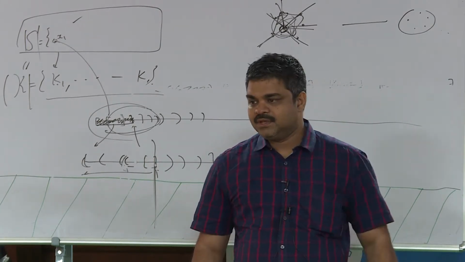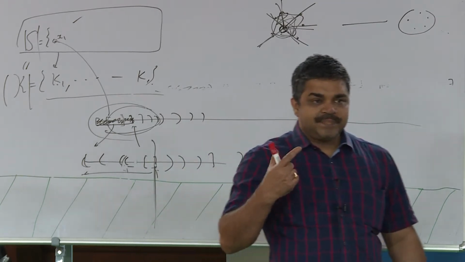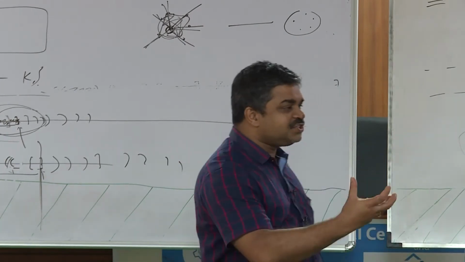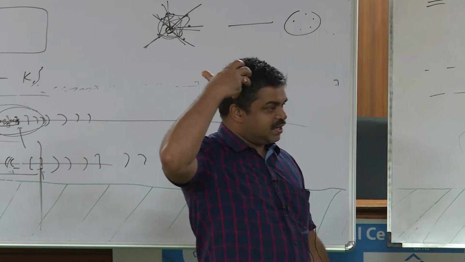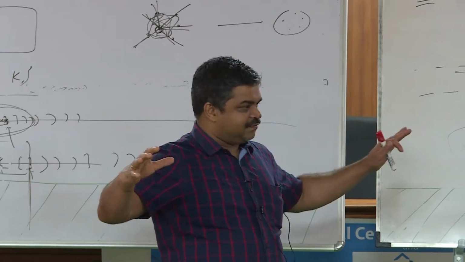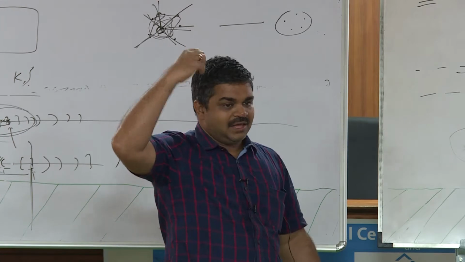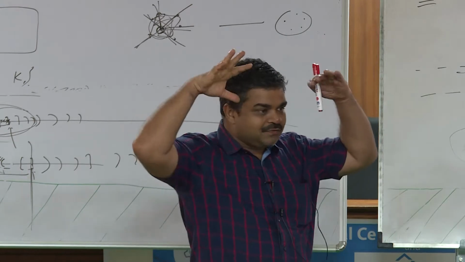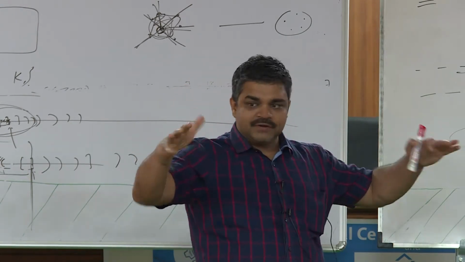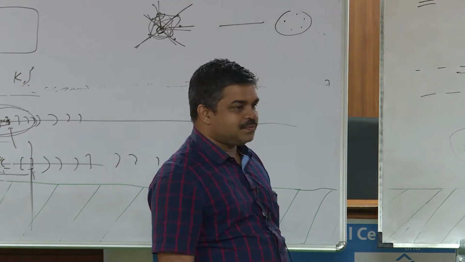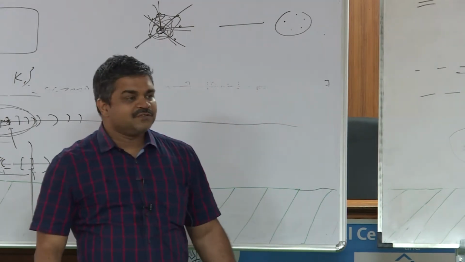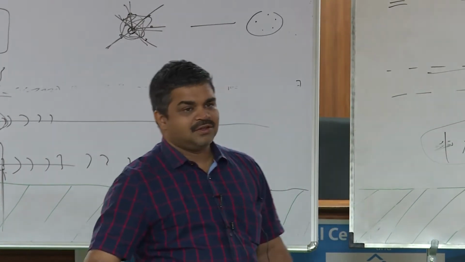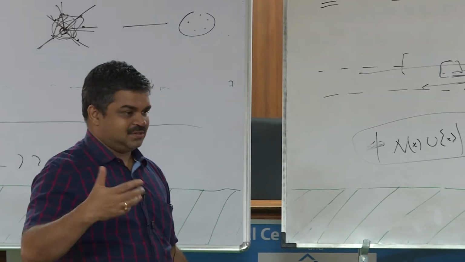What is a separator? A vertex separator is a collection of vertices which, when you remove them from the graph, will separate the graph. There should be at least two pieces after the removal. I mean, you should not count the vertices which are removed; the removed vertices disappear, but after removal of those vertices, you should look at the graph and it should get disconnected. So, this is a separator. Are there graphs which cannot be separated at all? For a cycle, you just remove two vertices, you will get it separated somewhere in the middle.